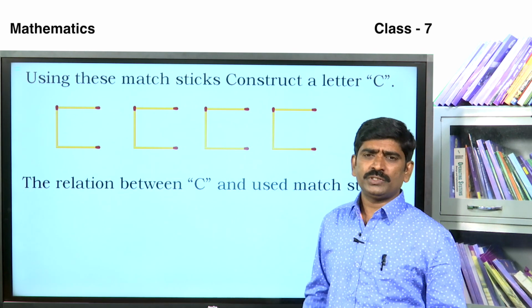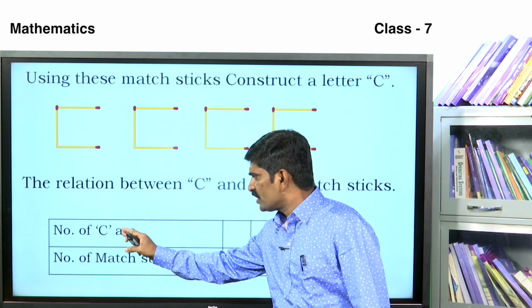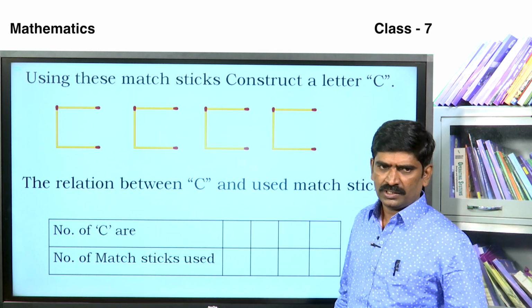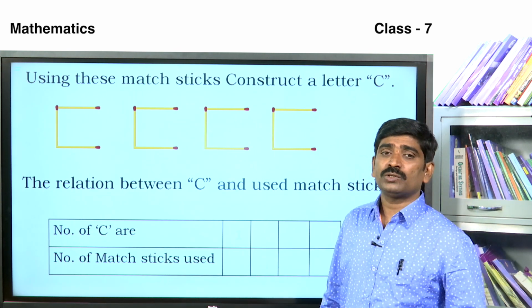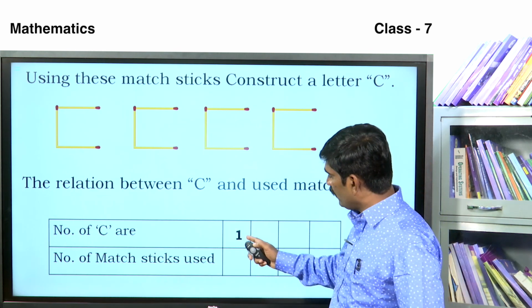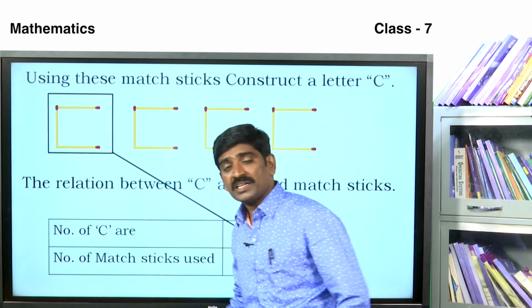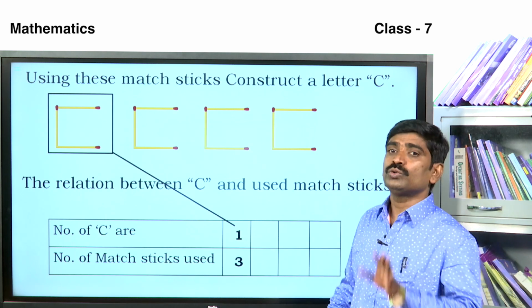See the table here. Number of C's are here. How many C's? 4 C's are here. Number of matchsticks used. If we take 1 C, how many matchsticks are used here? Yes, 3 matchsticks are used here.